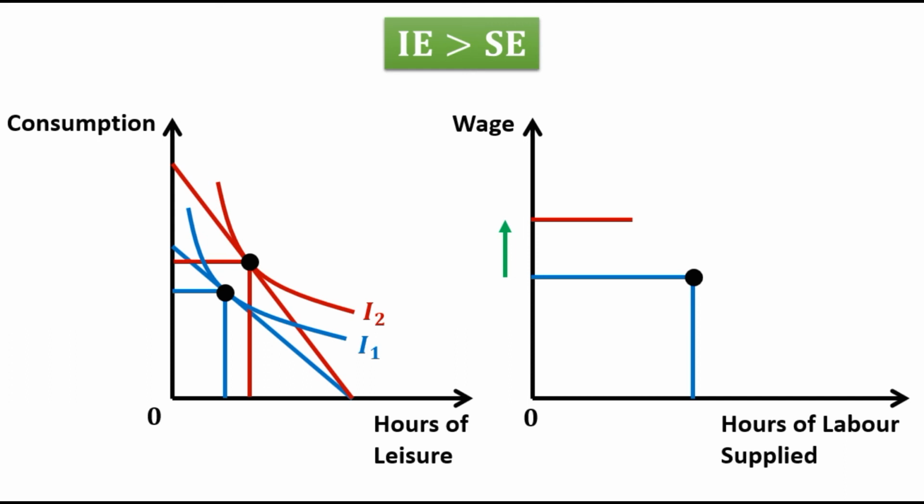And because the income effect dominates the substitution effect, there has been an increase in both consumption and hours of leisure because both are considered as normal goods. But an increase in hours of leisure implies a reduction in hours of labor supplied. And now we will join these two points and we'll get the labor supply curve. Notice the labor supply curve is backward sloping.